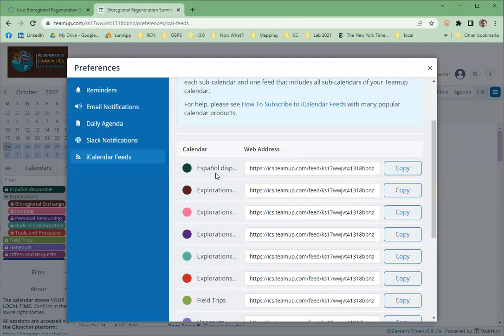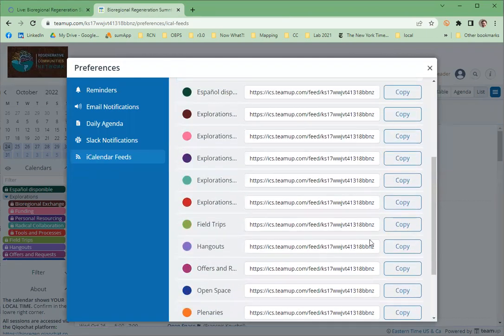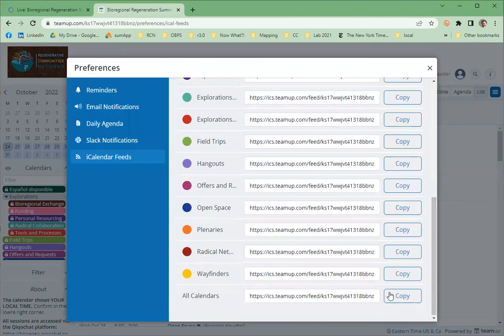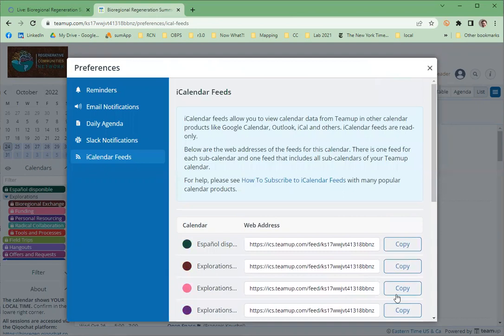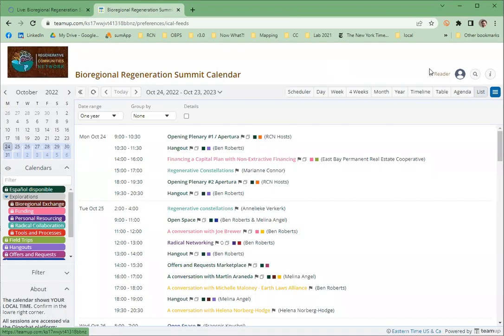So here you can pick any of the different categories and have those come in as a single feed into your calendar, or you can click all calendars and get that set up. So that would give you within your own calendar all of the information that you find here. It's a lot, so you may not want to do that, but you can.